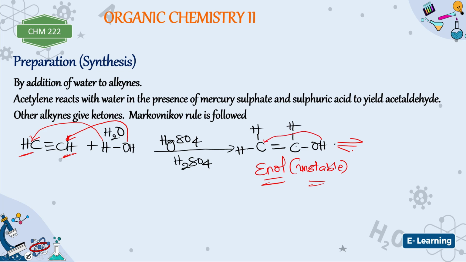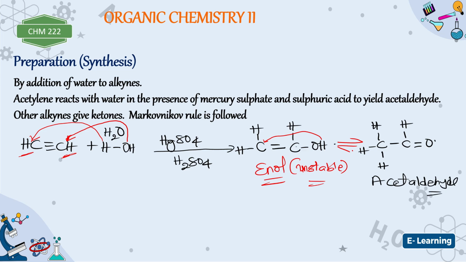All right, so when that hydrogen comes, the double bond will be broken, and then you are going to form something like this: hydrogen, hydrogen, hydrogen. Here will be C, here will be hydrogen. Because this hydrogen is no longer here, double bond will be formed here. So this will give us double bond oxygen, which is an aldehyde. What aldehyde is this? This is acetaldehyde. All right, this is an aldehyde, acetaldehyde.